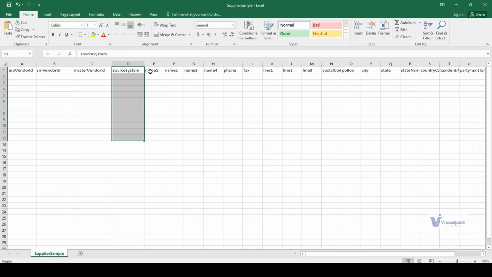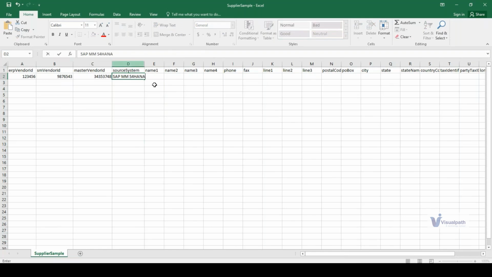Okay. What is the first name? Mahendra is the first name and the last name is Wag. So these two names, first name and last name, can be mentioned here. The phone number of the supplier is here. This is the SM vendor ID. The master vendor ID is what you have in your system. This is the master vendor ID. Source system is SAP MM,